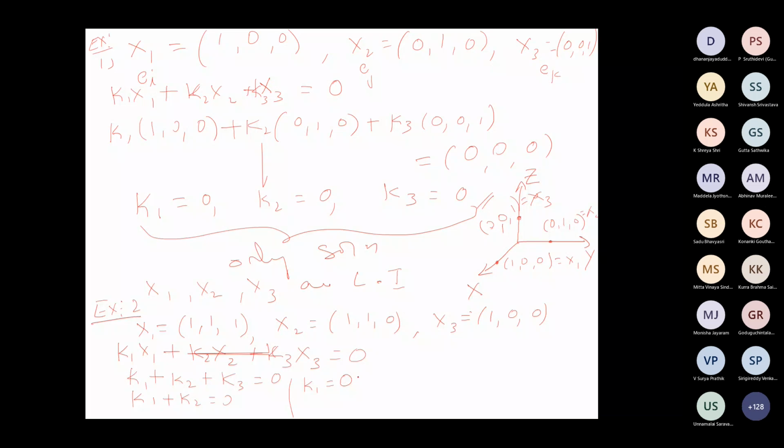See, now the solution is k1 equals 0. K1 equals 0 means substitute here in this equation. This gives k2 equal to 0. So k1 is 0, k2 is 0, substitute these two values here. So this will give you k3 also 0. Therefore the only solution is k1 0, k2 0, k3 0. There is no other solution. So again this is a linearly independent system.